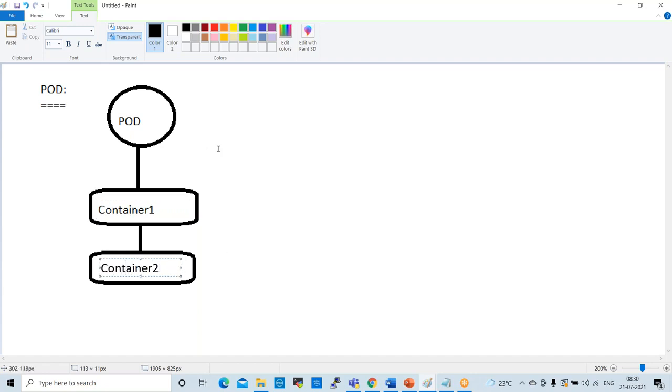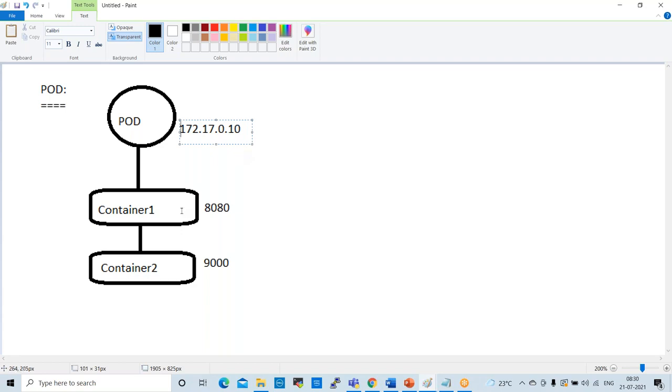Every pod will have some IP address, like 172.17.0.10. The container will not have any IP address. Containers will work based on port numbers. For example, this container has port number 8080, and this container has port number 9300. If you want to communicate with your container, we communicate using the pod IP only.